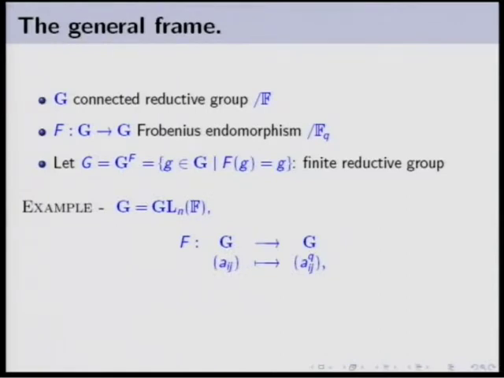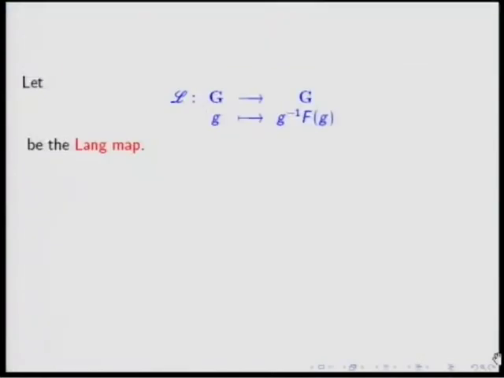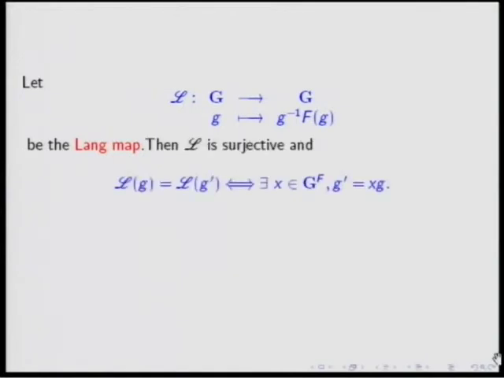It was given also by John in his lectures. The idea of Lang is to consider the Lang map that sends an element g to g^{-1} F(g). This is a morphism of varieties because F is a morphism of varieties. And this map turns out to be surjective. That's a property not too difficult to prove.